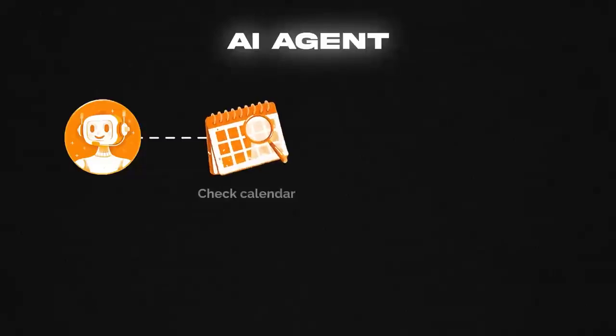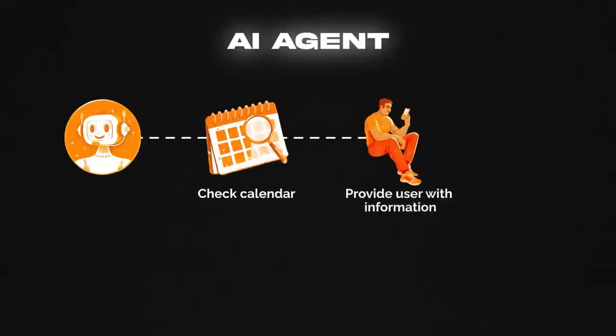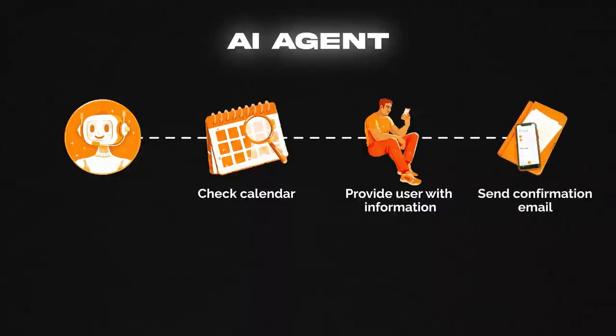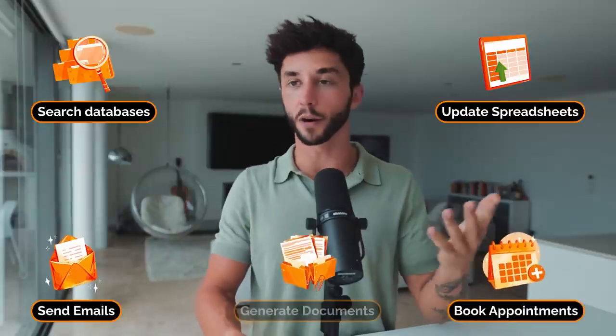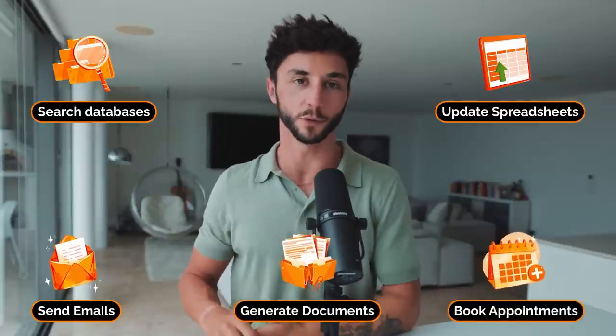But with an AI agent, it could actually go and check the calendar, find some available slots, go back and forth with the person they're chatting to in order to book an appointment, send you a confirmation email, then update the business's scheduling system and CRM automatically in seconds. This ability to take action is what makes agents so powerful. They're not just fancy chatbots, they're actually digital workers who can search through databases, update spreadsheets, send emails, book appointments, generate whole documents, and much, much more.